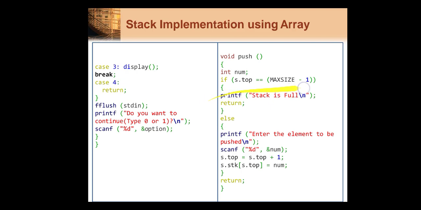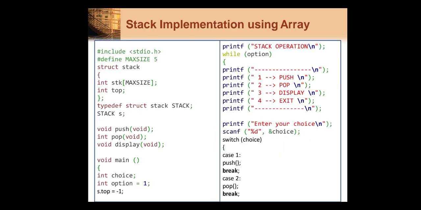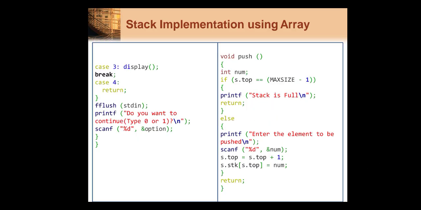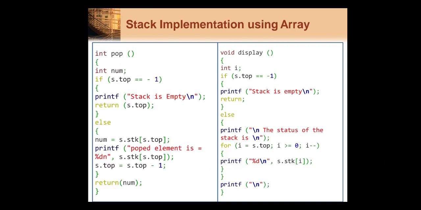So I print stack is full and return from the function. Else, if my stack is not full, we ask the user to enter the element he wants to push onto the stack, and then first we increment the top variable, and then at the topmost position we insert that element.